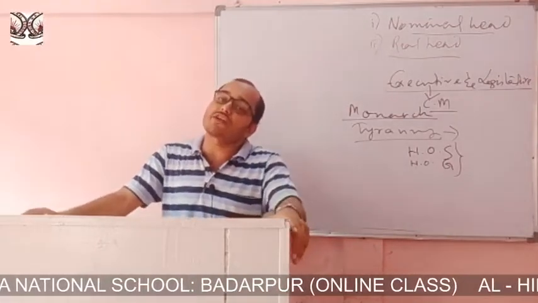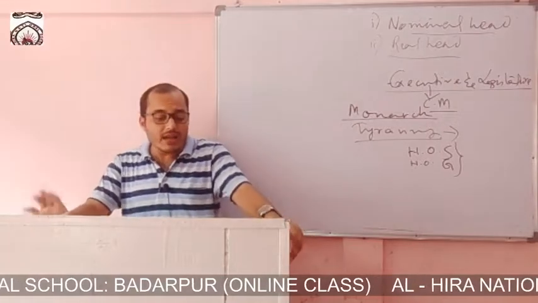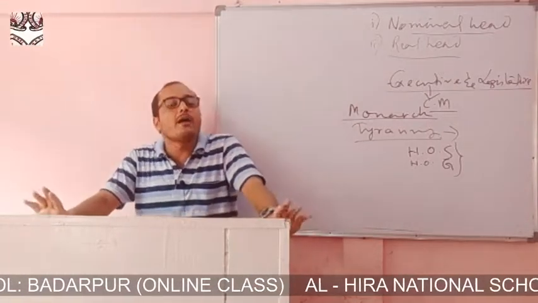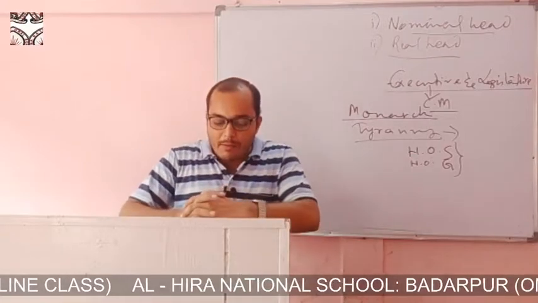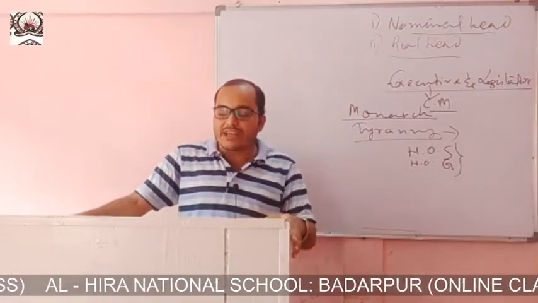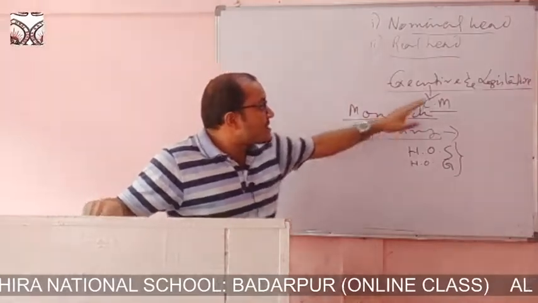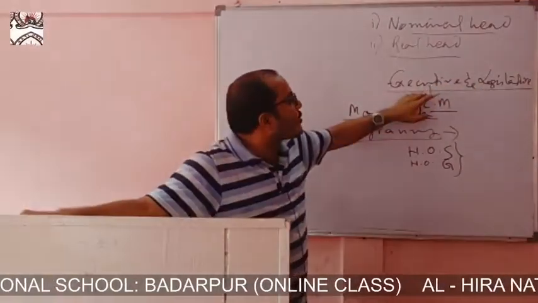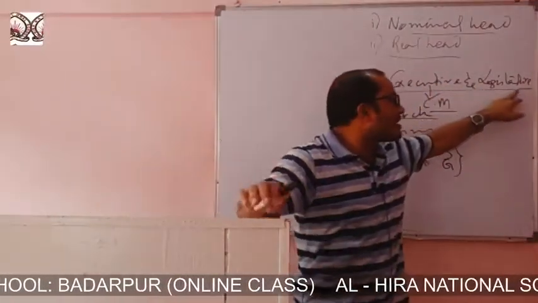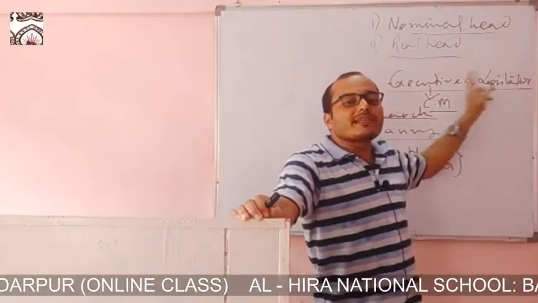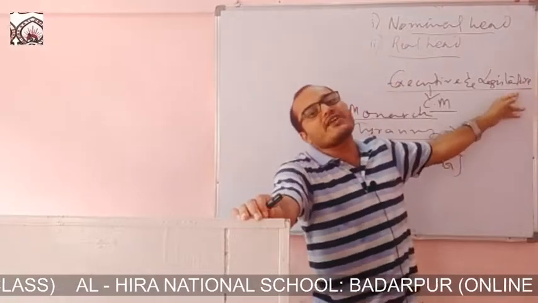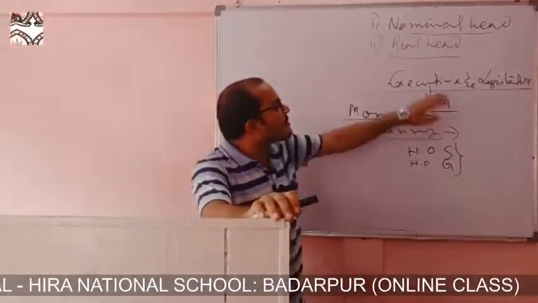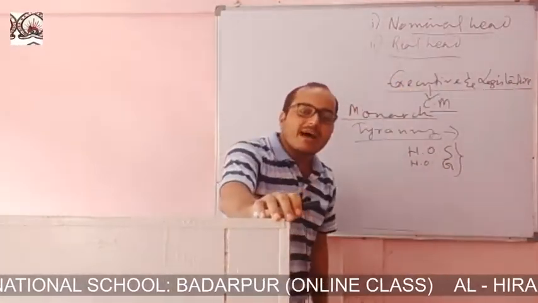Now the principle of separation of power is also there. It is the second characteristic, unlike the parliamentary form of government. There is a principle of separation of power between the executive and the legislator. In the parliamentary form of government, the executive is responsible to the legislator, clear? If the legislator passes a no confidence motion against the executive, then they are bound to tender their resignation.